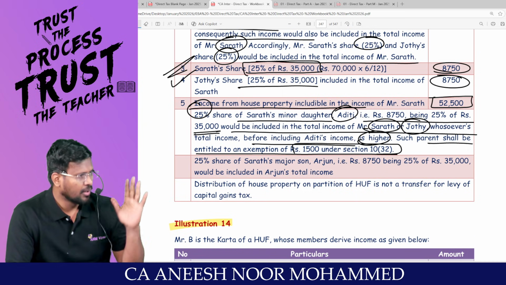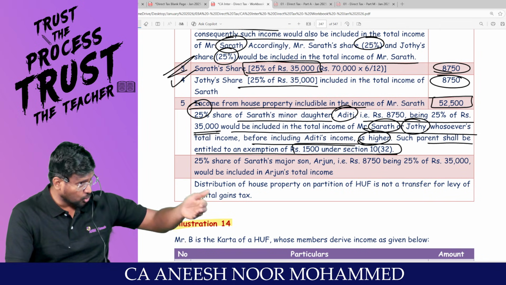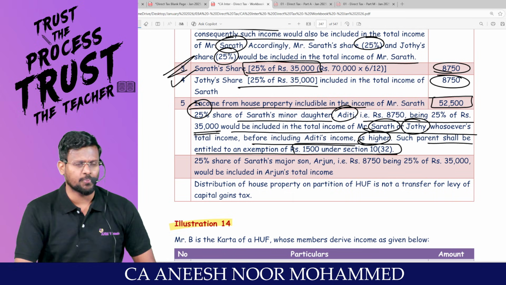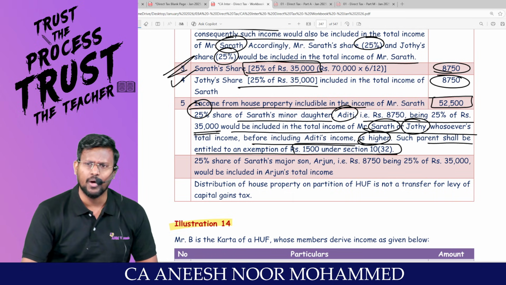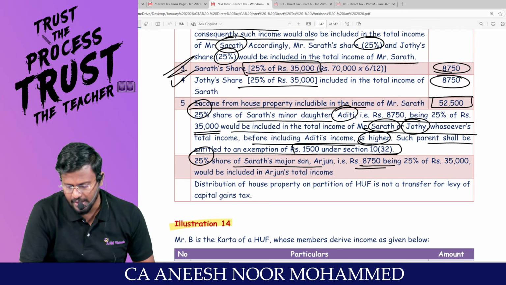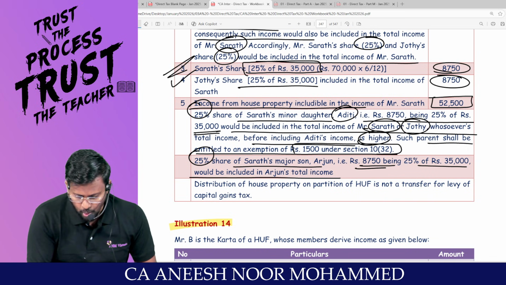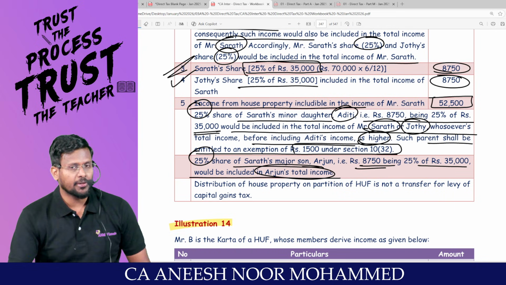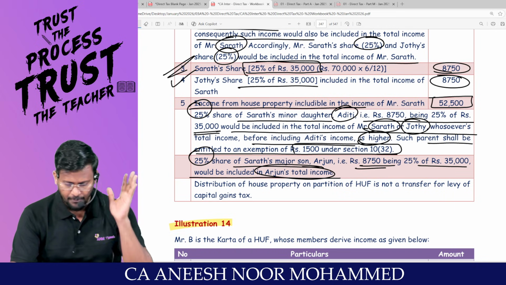Don't assume that, because the question never said which parent has the higher income. Minor's income should be clubbed in the hands of the parent. Major son Arjun's 25% share of 8,750 would be included in Arjun's own total income. That will not be clubbed, because only a minor's income will be clubbed.